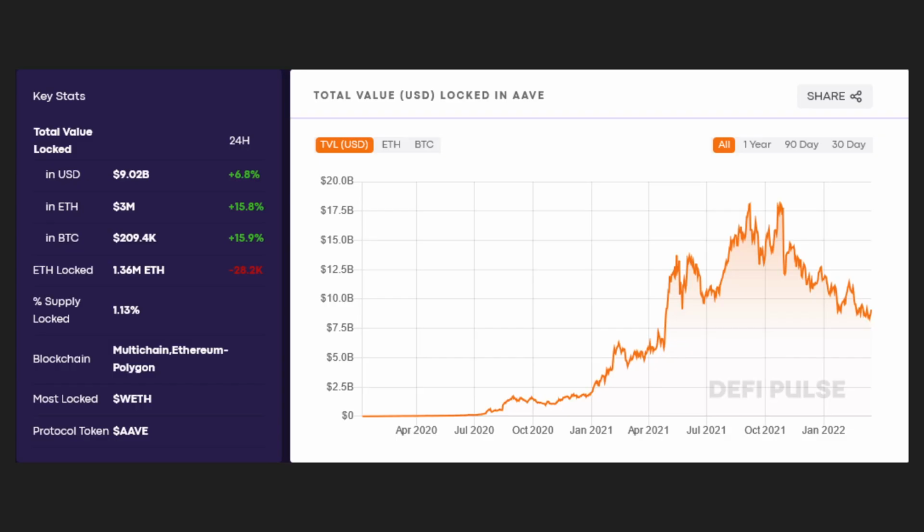Once again, we're going to take a look at Aave. So Aave is another lending and borrowing protocol on Ethereum. We see that currently a little over $9 billion is invested in Aave, or total value locked, I should say, is locked into Aave protocols. About 1.13% of the supply is locked. It is actually multi-chain. It's based on Ethereum and Polygon, but it has also launched on several other networks such as Avalanche and a few others as well. Their most locked is Wrapped ETH, and their protocol token is Aave.